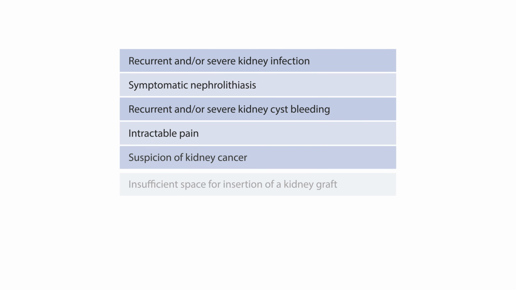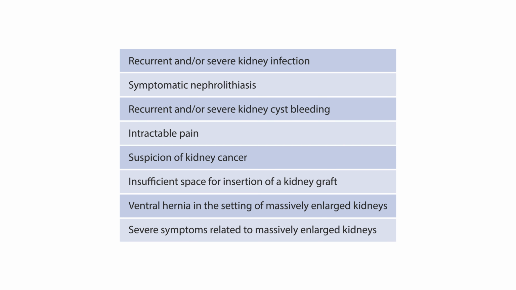Native nephrectomy should only be performed for specific indications, usually in people with ADPKD receiving a kidney transplant. We've illustrated some of the indications here in this figure. Native nephrectomy should be considered by a multidisciplinary team in a center with sufficient surgical experience and only in cases where the benefit outweighs the risk. Ideally, native nephrectomy should not precede need for kidney replacement therapy and should be unilateral whenever appropriate.